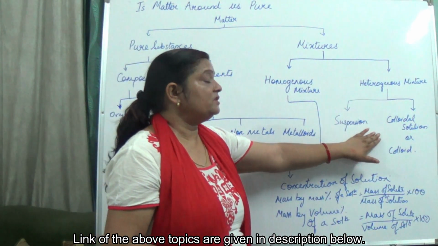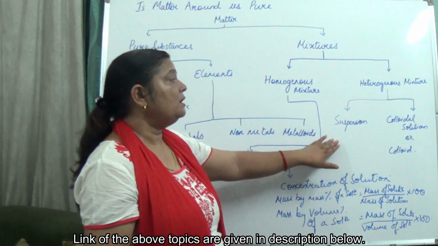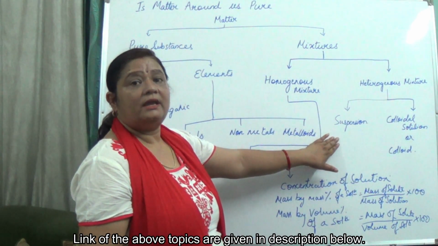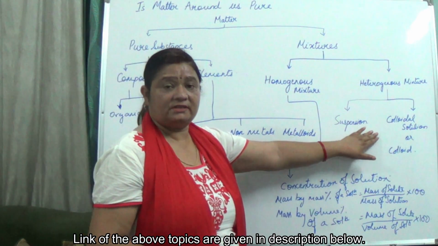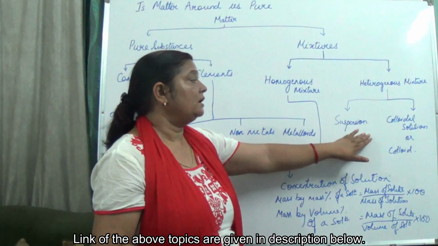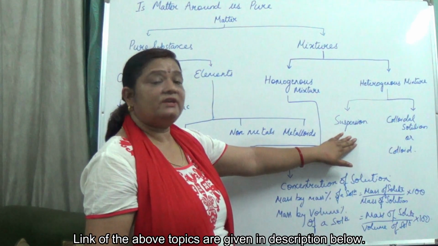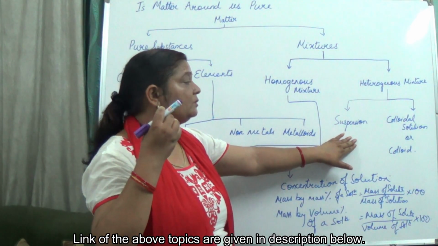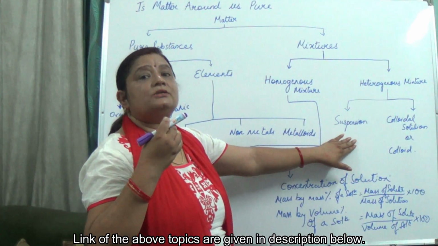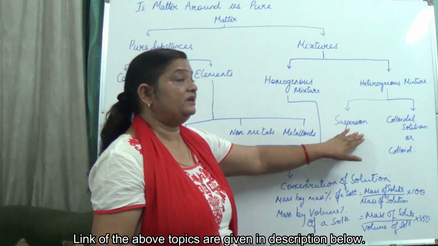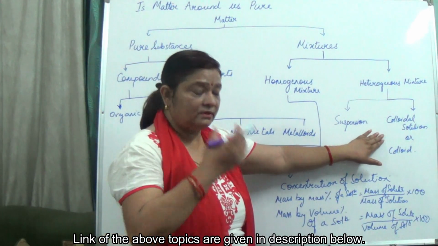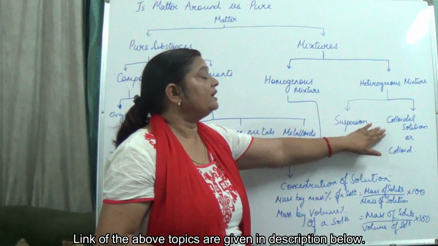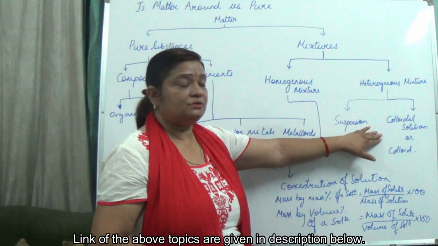Now colloidal solution, here what happens? The size of the dispersed phase... it consists of two phases, dispersed phase and dispersion phase. The dispersed phase, the size of the particles, you can compare this dispersed phase with the solute. The particles are not big enough to be seen by our eyes, but when we see the colloidal solution with the help of a microscope, we can make out the dispersed phase.